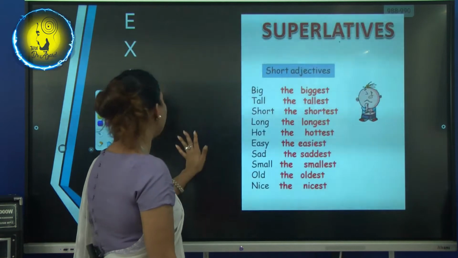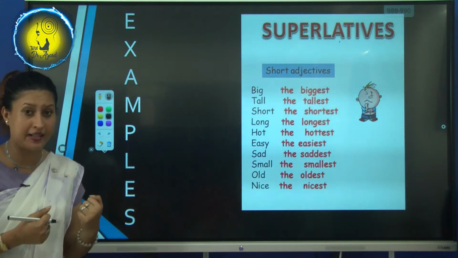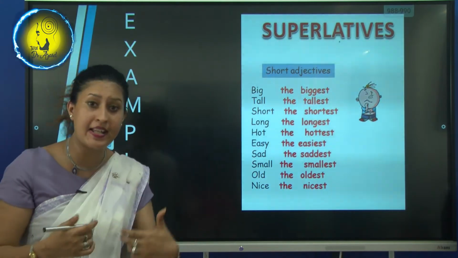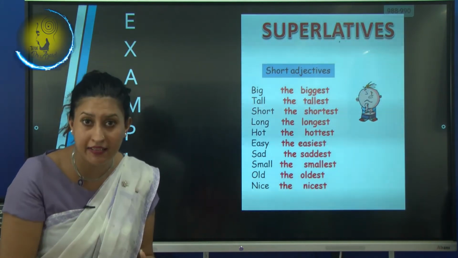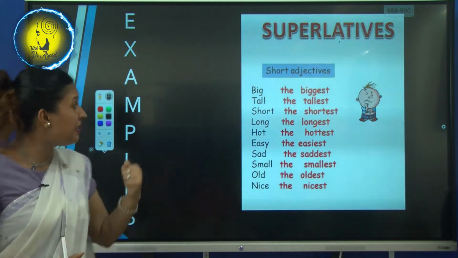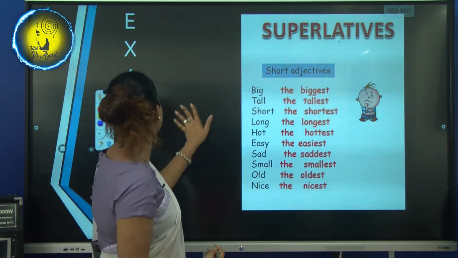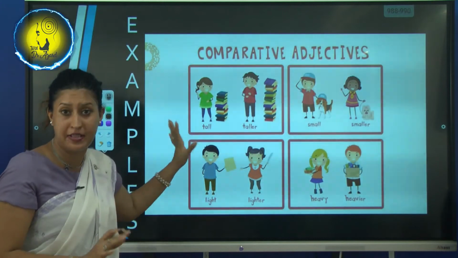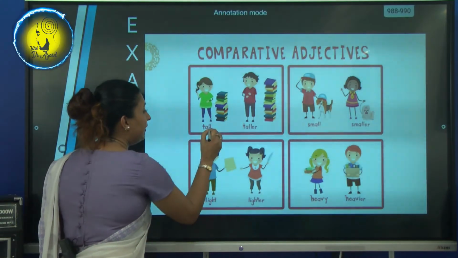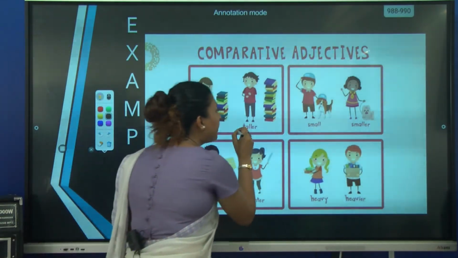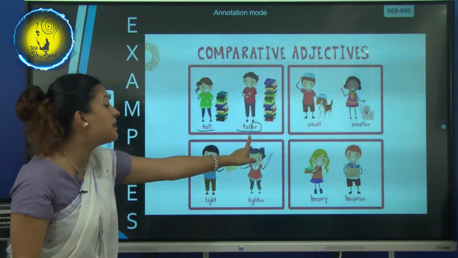Now let's talk about the examples of what we have studied. There are 5 categories that we studied: suffix er, est, full, less, ly. We'll start with comparative adjectives. See, tall becomes taller with the help of er.